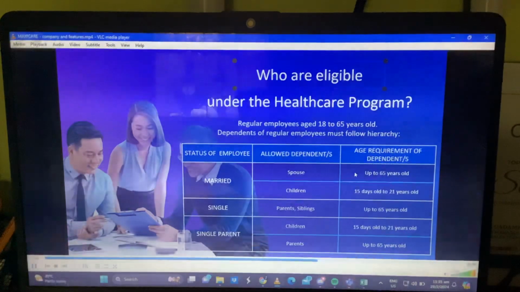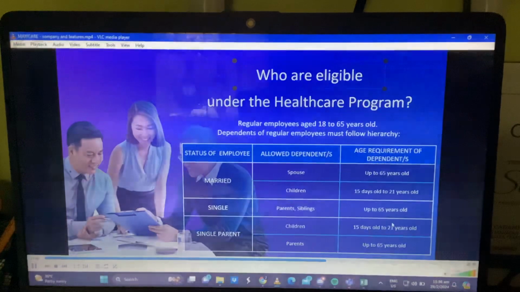So just take note, these are the age requirements of the dependents. Sa married category, your spouse should not be more than 66 years old, okay? So up to 65 years old, and for your children, 15 days old to 21 years old. By the way, just an update lang, we have changed this to 23 years old na. So 23 years old pwede.